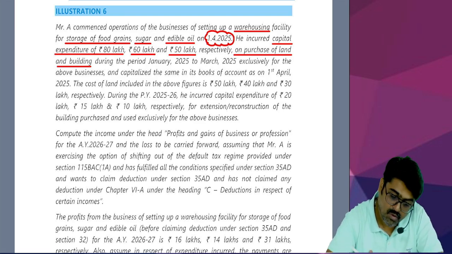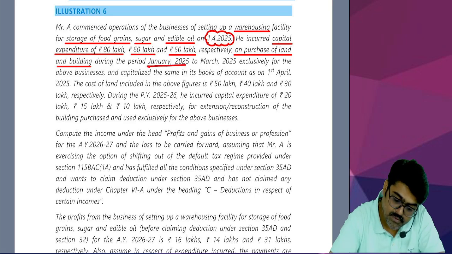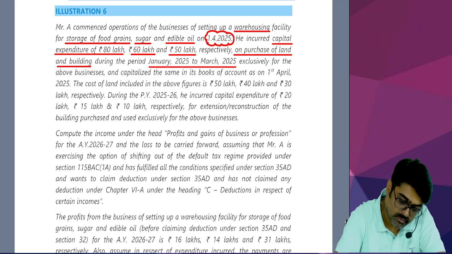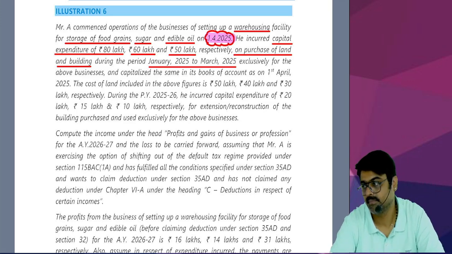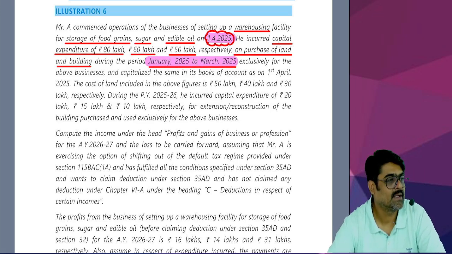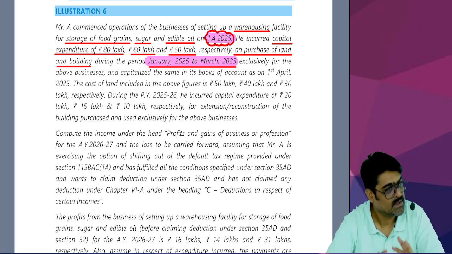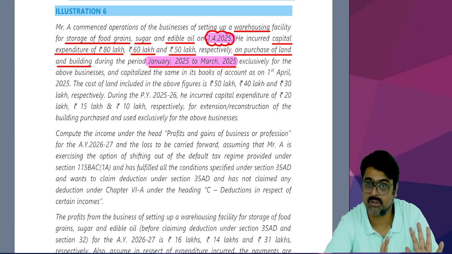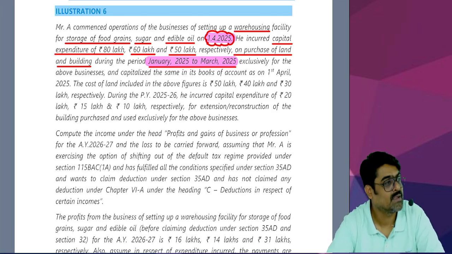Yes or no? Now, when was this cost incurred? January 25 to March 26. Now tell me, what is the date of commencement? And when are these expenses incurred? Can I say this capital expenditure is incurred prior to commencement? This is pre-commencement capital expenditure. It will be allowed in the year of commencement. So this is the year of commencement, 25-26. In this year, this capital expenditure will be allowed, excluding the cost of land. Yes or no? And in this year, the capital expenditure on the building will be allowed as depreciation in the case of the last business. Yes or no?